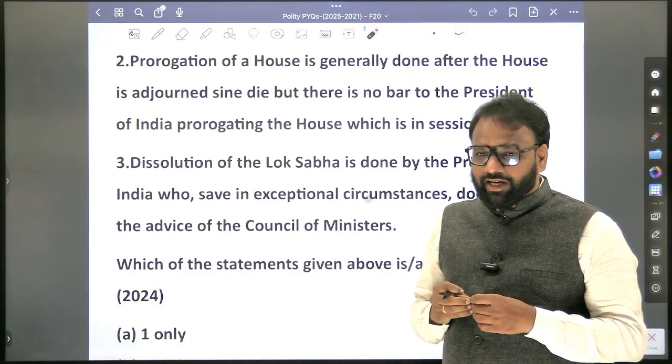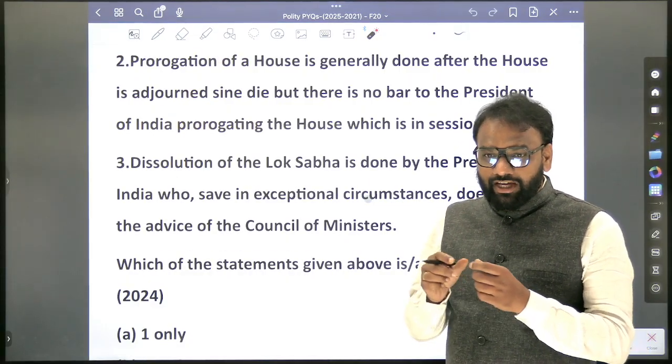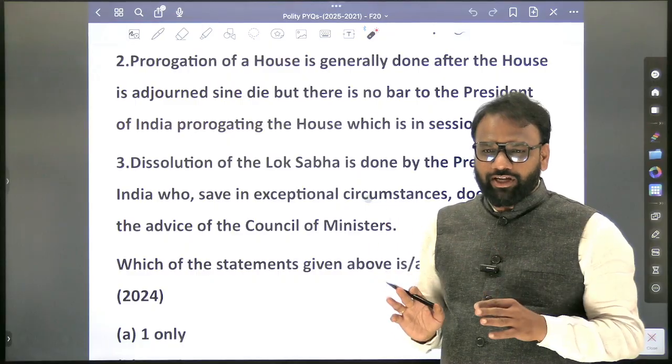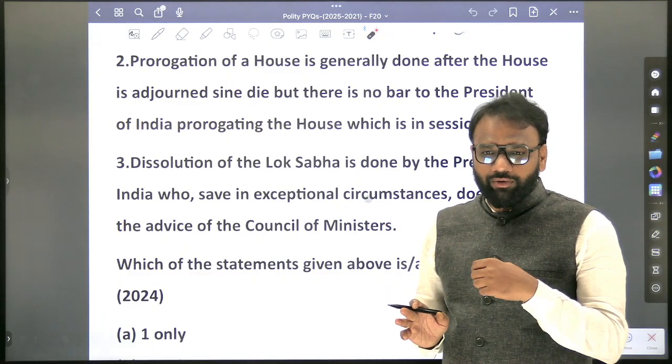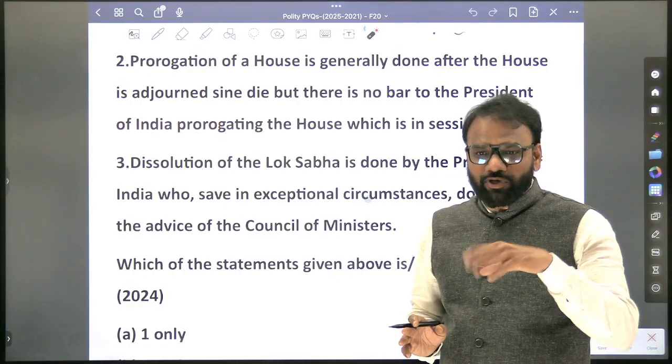Some other parties are ready to form the government. So see, that is convention. The President may give an opportunity. But if no one is coming forward, the President has the right to dissolve also.